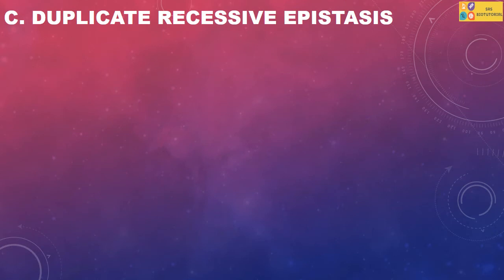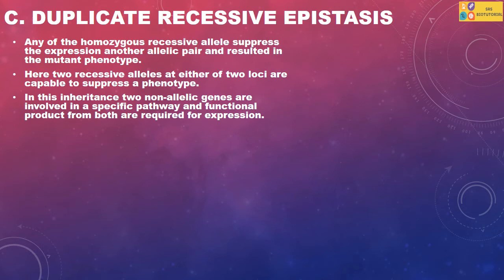Duplicate recessive epistasis. In this gene interaction, the homozygous recessive allele suppresses the expression of another allelic pair and results in the mutant phenotype. Here, two recessive alleles at either of two loci are capable of suppressing a phenotype. In this inheritance, two non-allelic genes are involved in a specific pathway and functional products from both are required for expression.